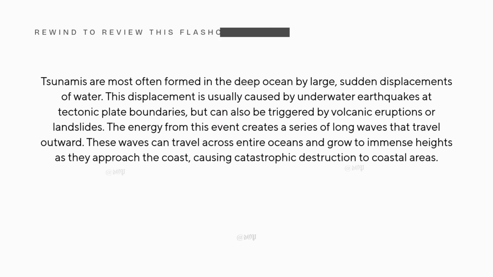Tsunamis are most often formed in the deep ocean by large, sudden displacements of water. This displacement is usually caused by underwater earthquakes at tectonic plate boundaries, but can also be triggered by volcanic eruptions or landslides. The energy from this event creates a series of long waves that travel outward. These waves can travel across entire oceans and grow to immense heights as they approach the coast, causing catastrophic destruction to coastal areas.